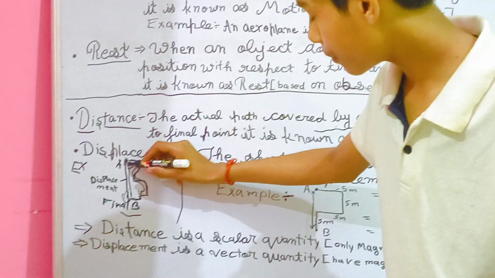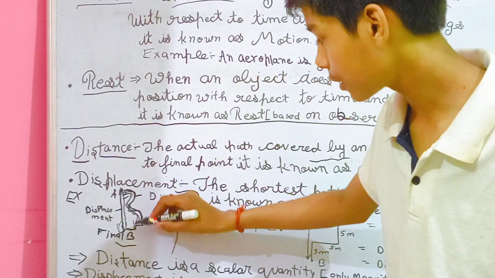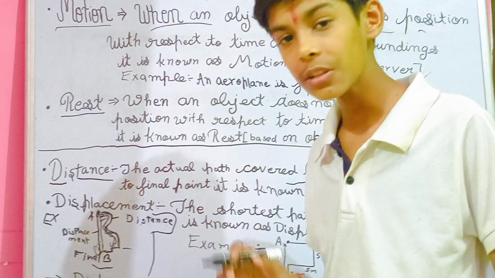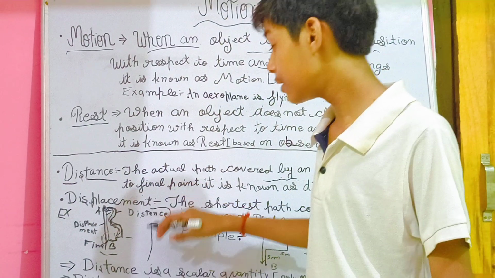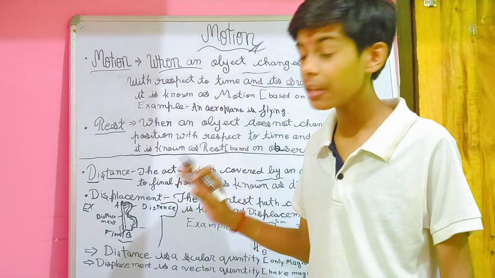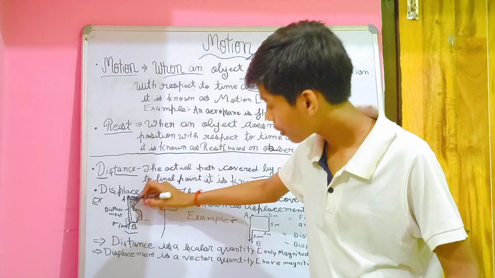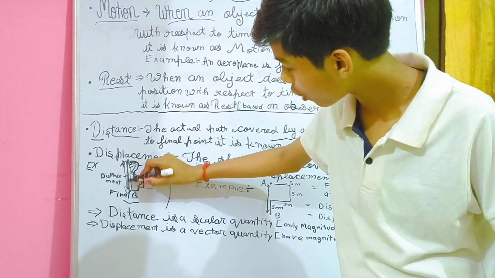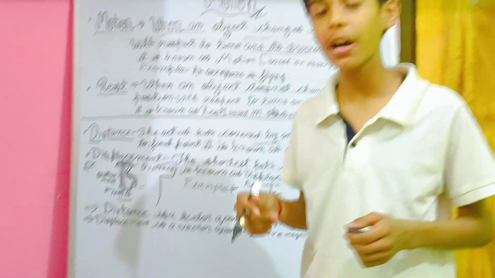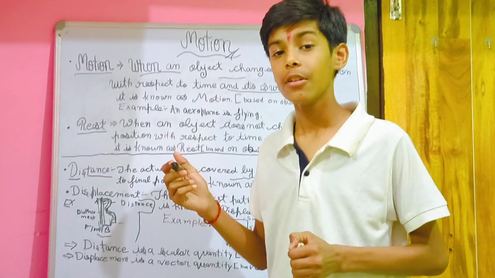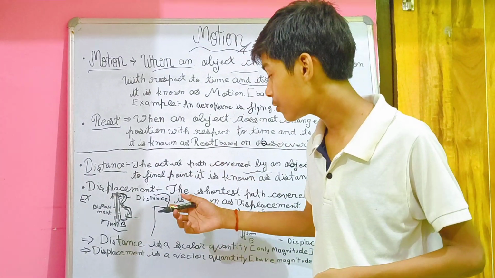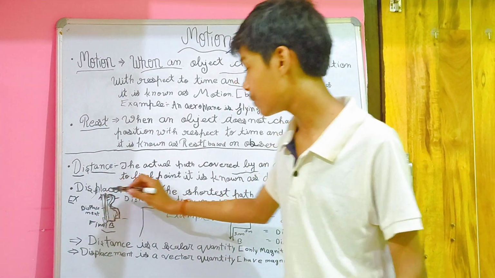So this is the actual path covered by an object, and this is known as distance. And the shortest path, you can see right there, this is the shortest path. The shortest path covered by an object from its initial point to final point is known as displacement.